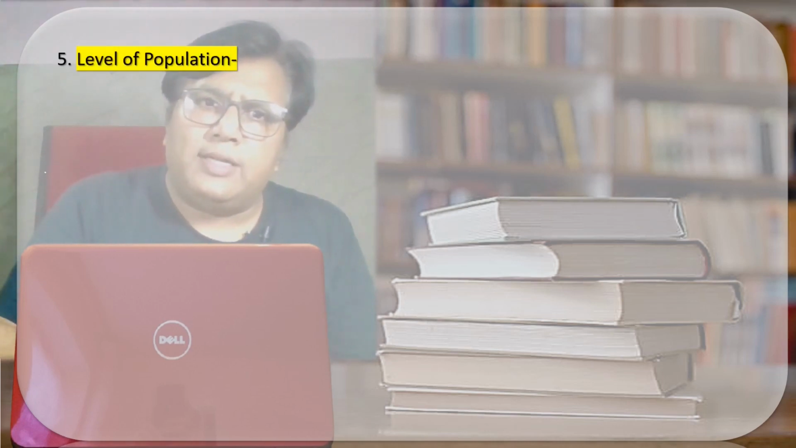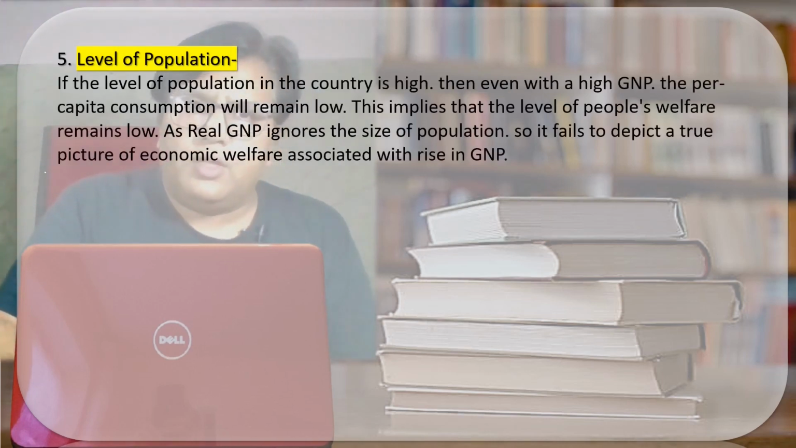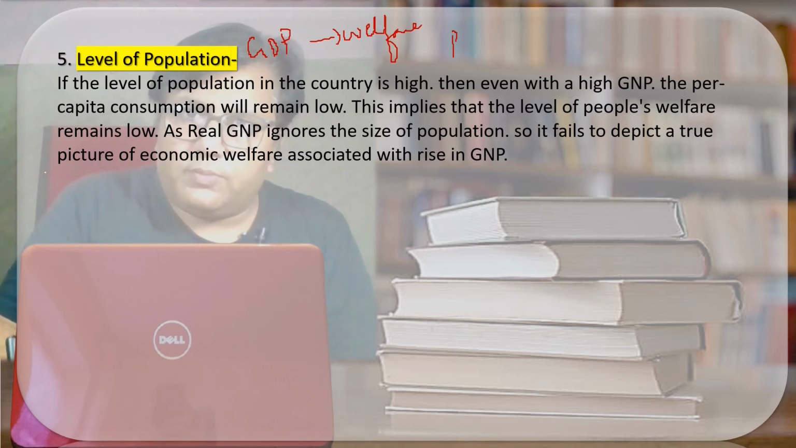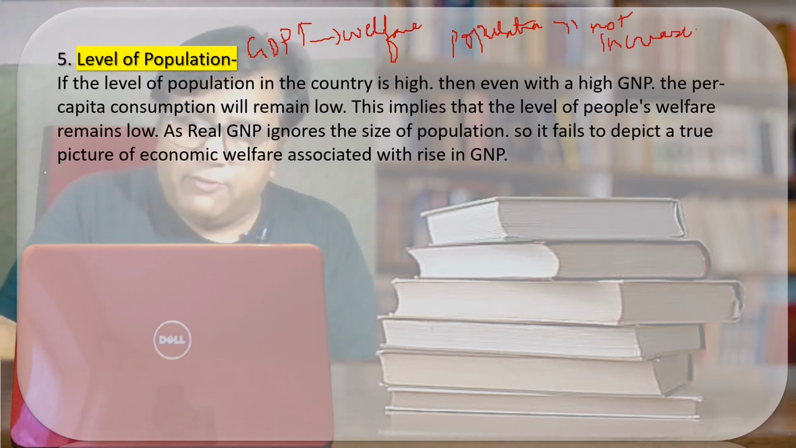Let us see the next point, that is the level of the population. That is a very common thing. We know that the GDP will give the welfare if the population does not increase. But if with the increase in the GDP, the population also increases at the same rate, then the welfare cannot be attained. I hope the point is clear.